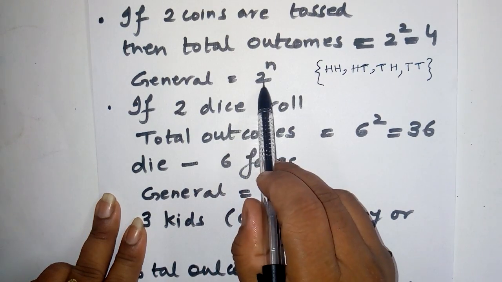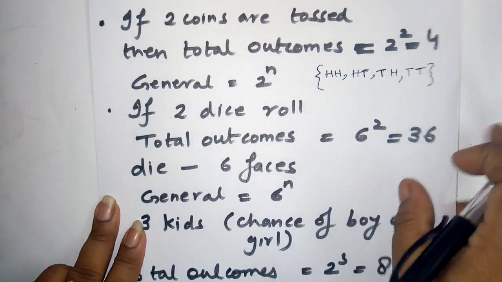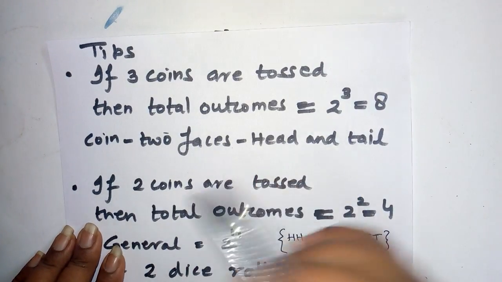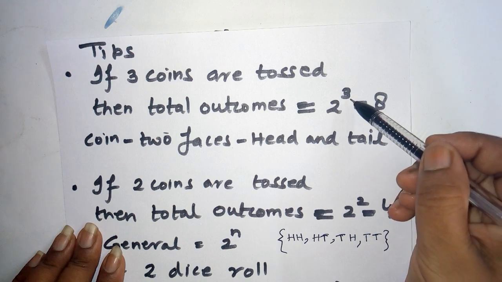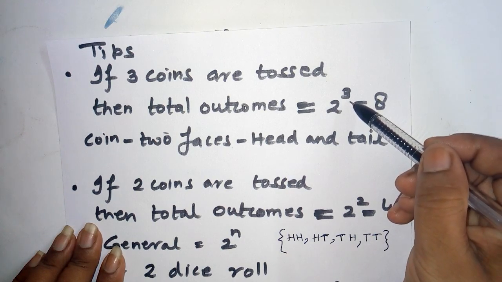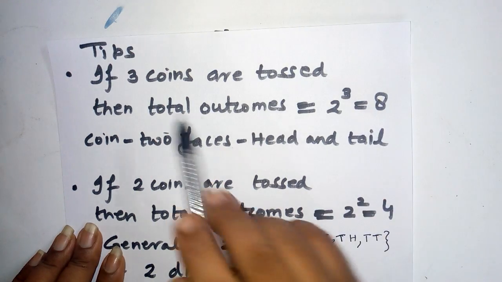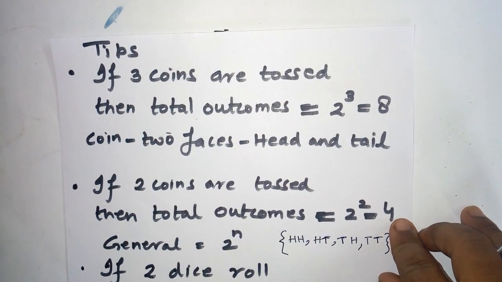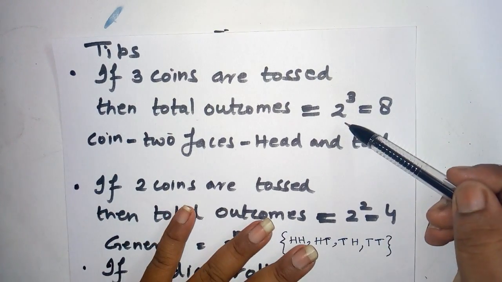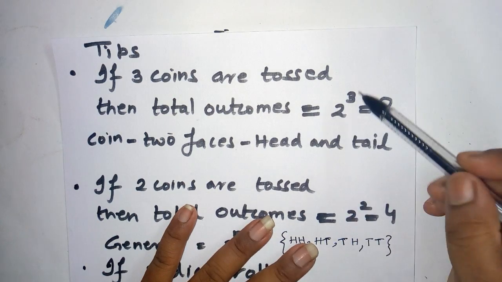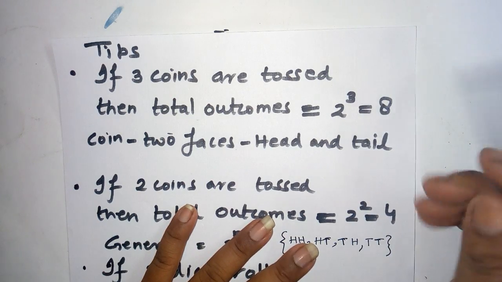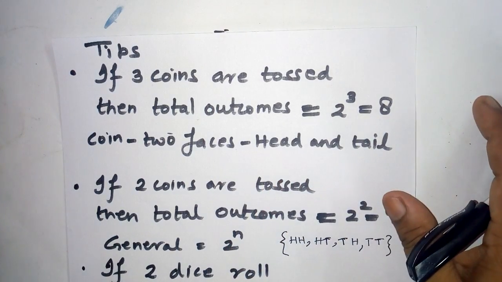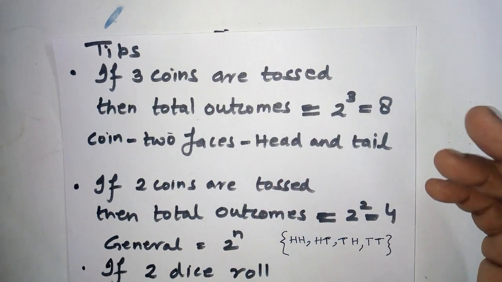Now why has 2 come? Because if 3 coins are tossed, it is tossed 3 times. So the number of coins always comes as the exponent. But why 2? Because a coin has only 2 faces, head and tail. So 2 will be the base here and the number of coins will be the exponent. Similarly, this case is similar when we talk about kids.